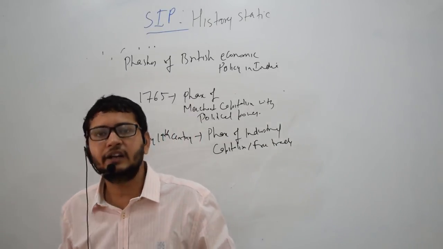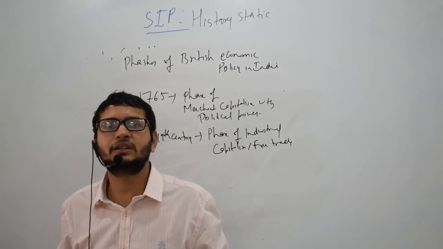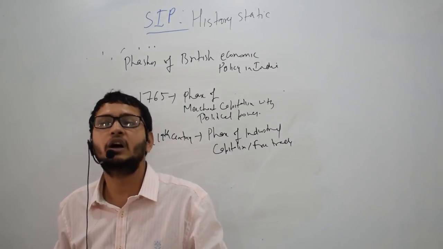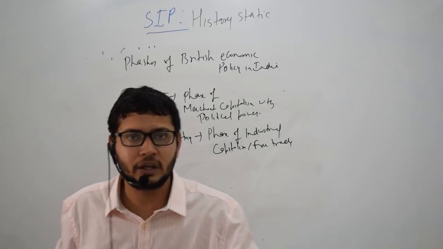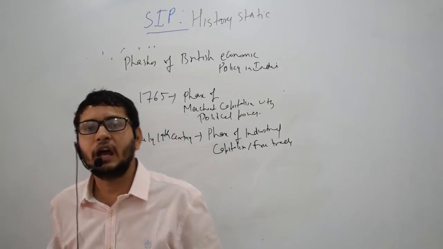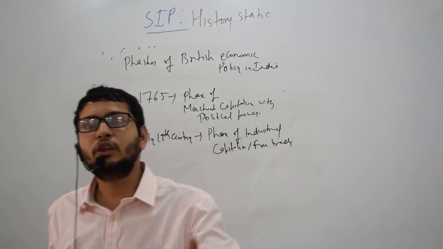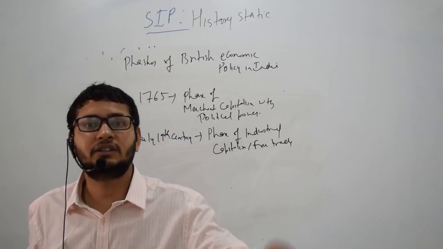But in reality, if India had been ruled by someone who wanted to do good for India, what would he have done? He would have first given protection to the Indian industries, and with this protection, tried to develop modern industries in India.